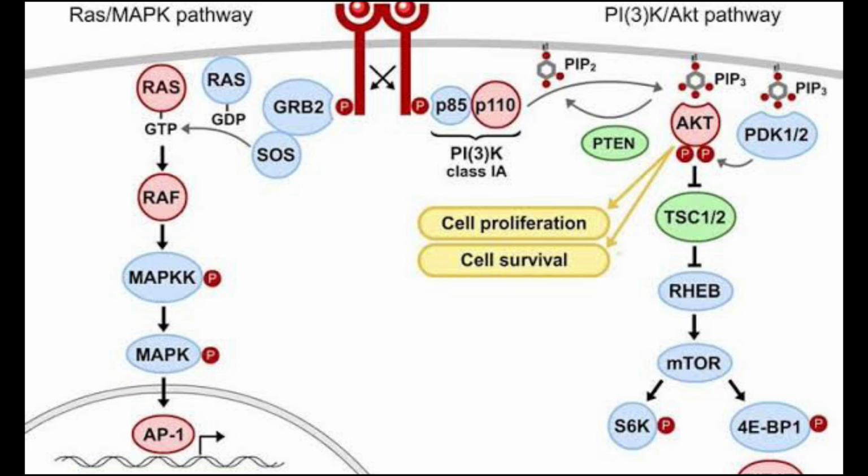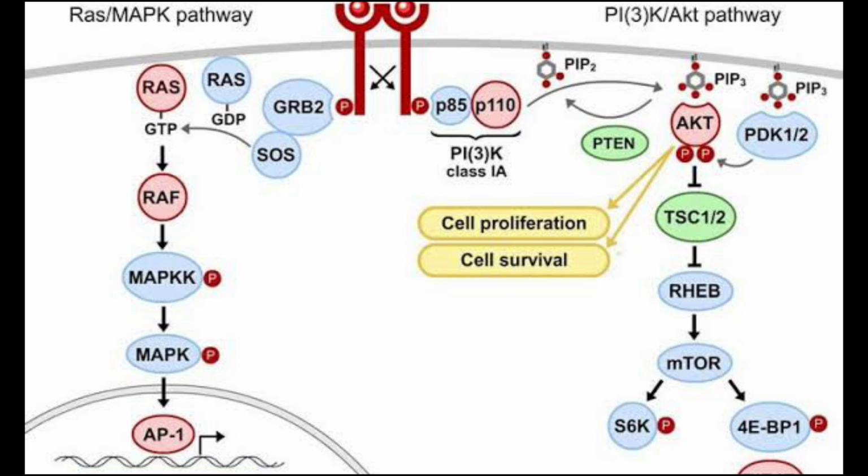Now if we see the comparison of both of these pathways, the RAS and AKT pathways. In RAS the primary function is cell proliferation, survival and migration, whereas in the PI3K pathway it is cell survival, metabolism and growth. In the RAS-MAP pathway, RAS activates RAF, then it activates MEK and ERK, whereas in PI3K, PIP3 activates AKT and then mTOR.